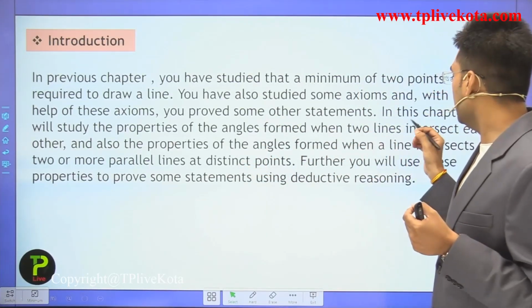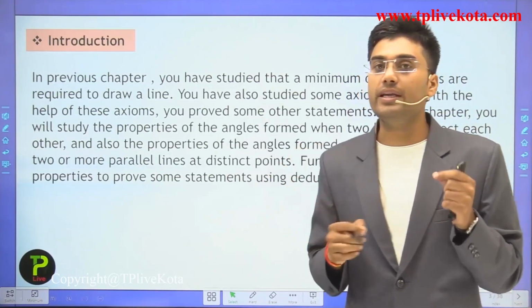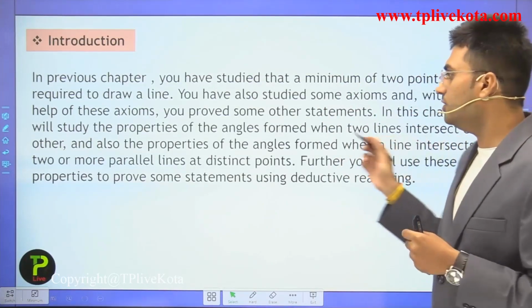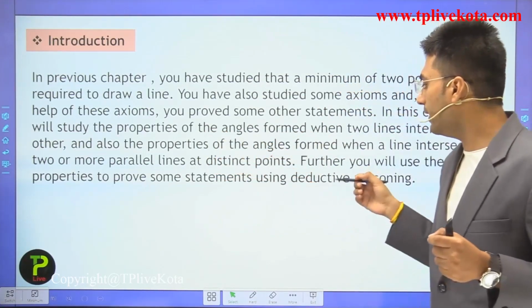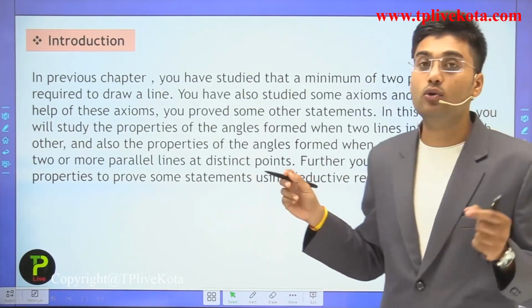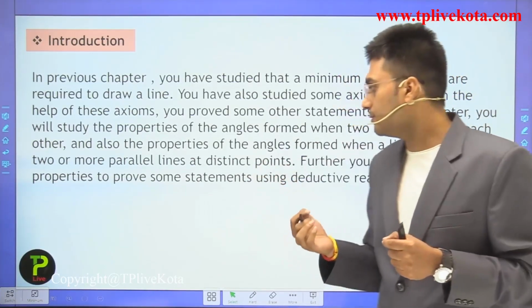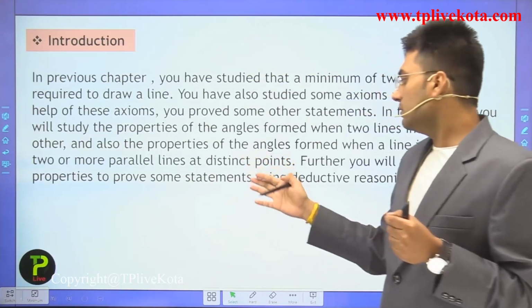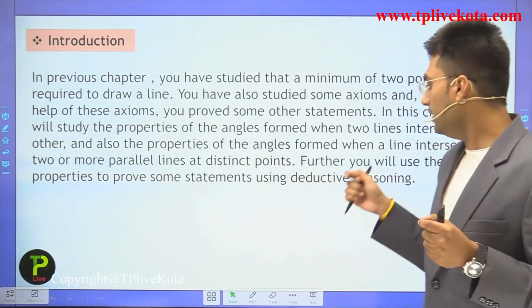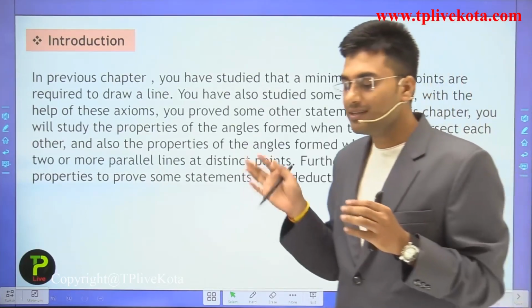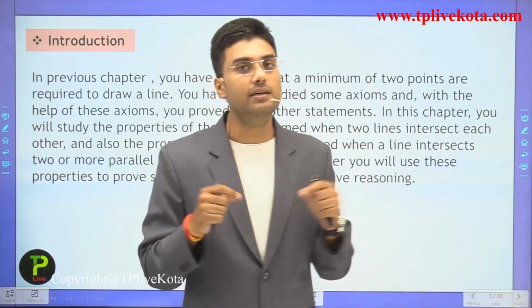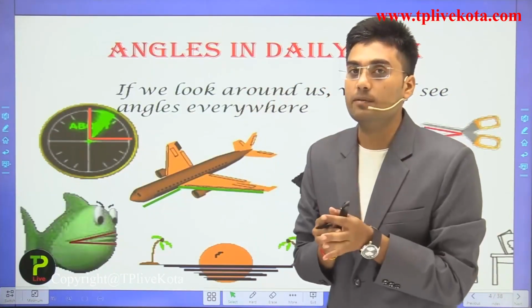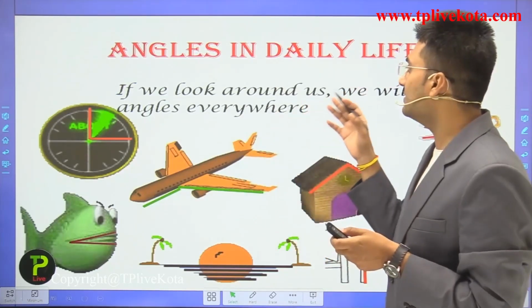In this chapter you will study the properties of angles formed when two lines intersect each other, and also the properties of angles formed when a line intersects two or more parallel lines. Further, you will use these properties to prove some statements using deductive reasoning. So this is the introduction of our chapter, lines and angles. Before starting, let's discuss angles in daily life.